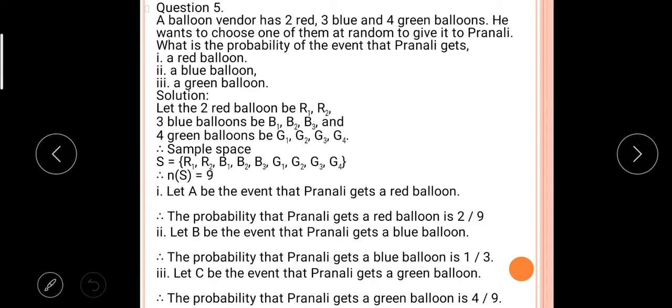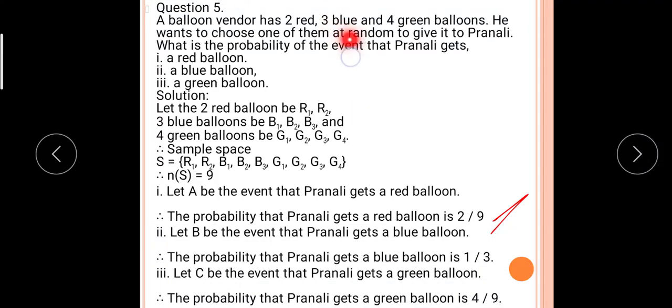Firstly, see the balloons. The total number of balloons, that is n(S), the sample space, is 4 plus 3 plus 2, that is 9. Let A be the event that Pranali gets a red balloon. Out of 9, how many are red? 2. Therefore this is the probability of the red balloon.